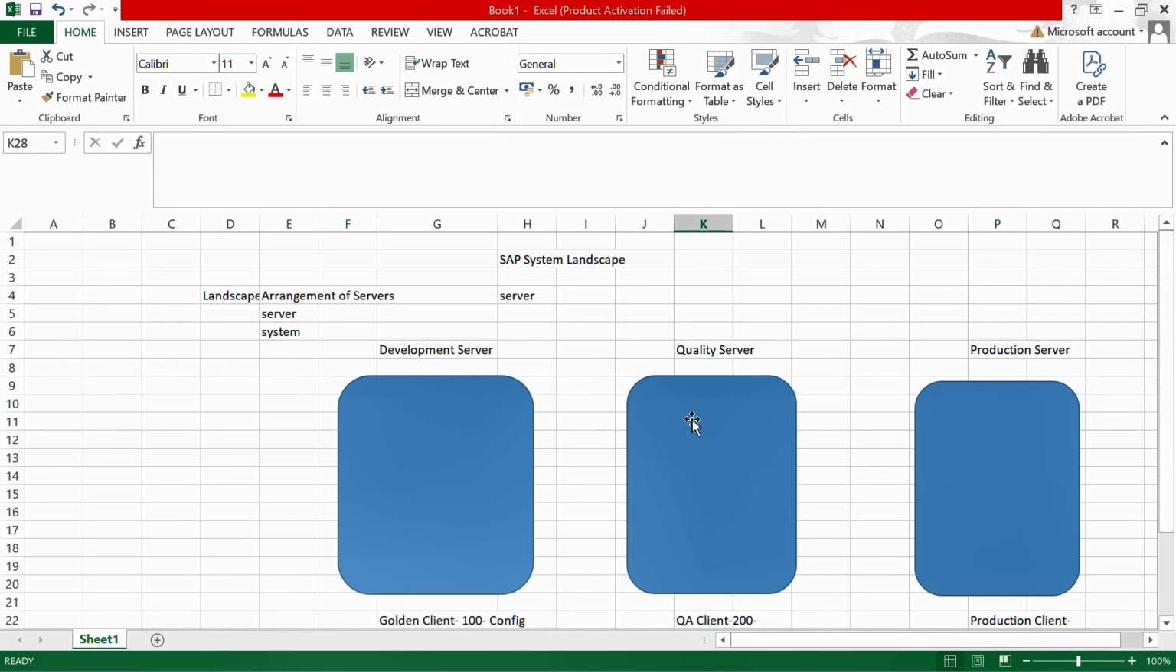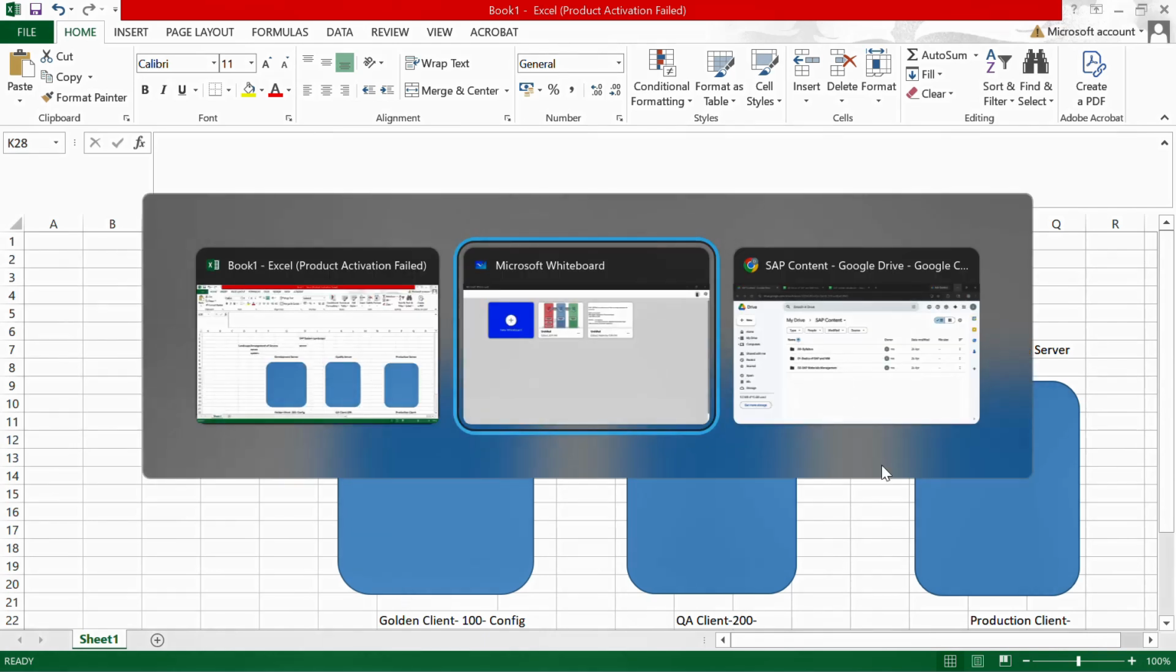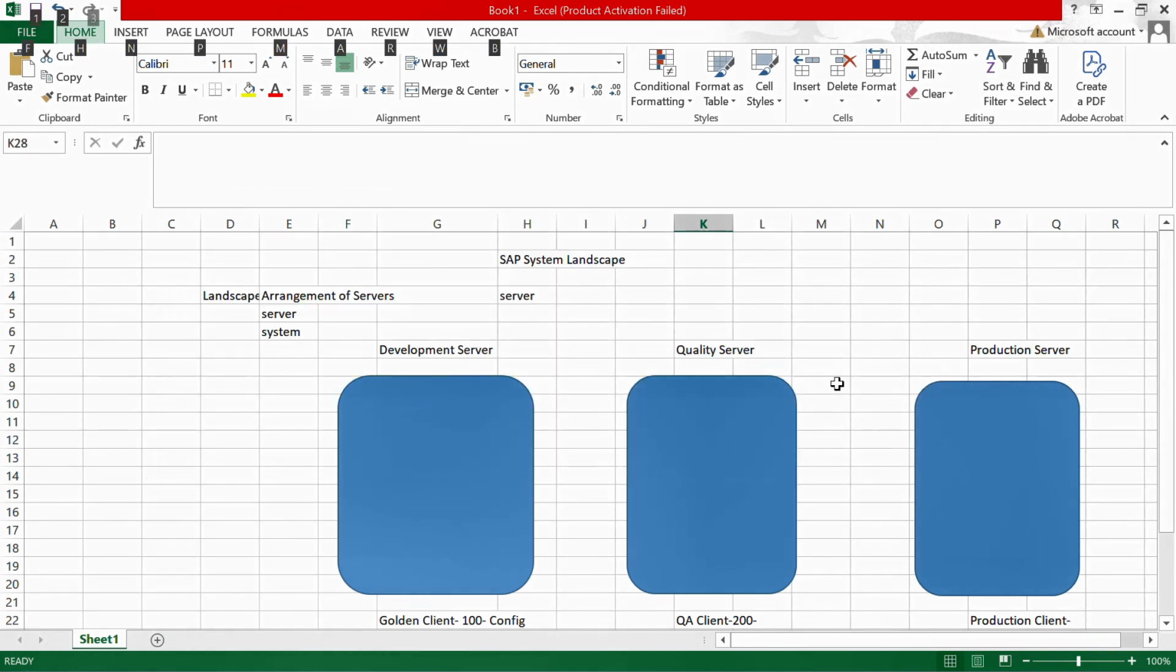Okay, that's it for today. We have understood the concept of the SAP system landscape. SAP always recommends a three-tier landscape system.